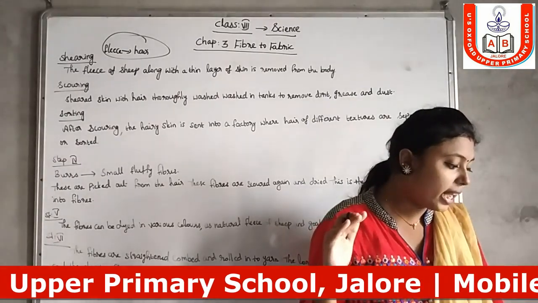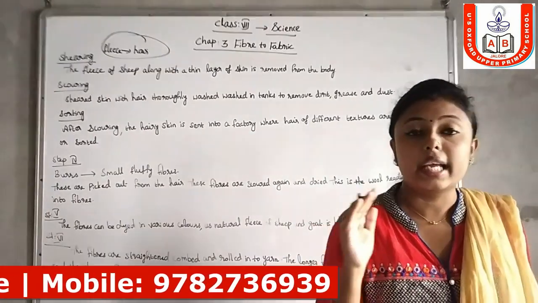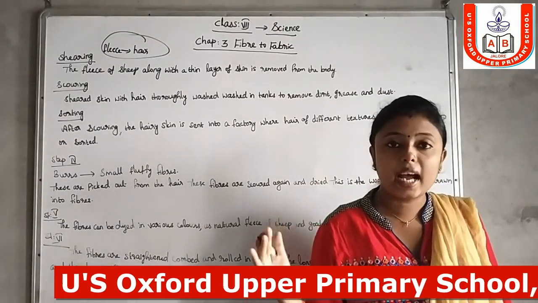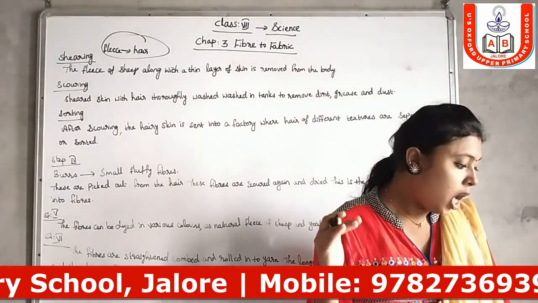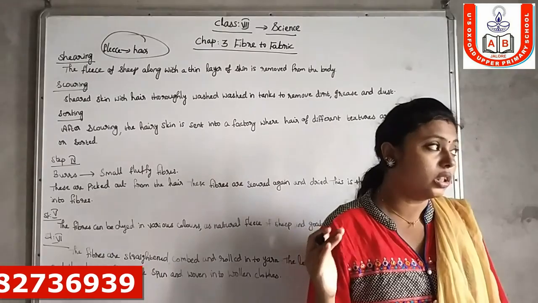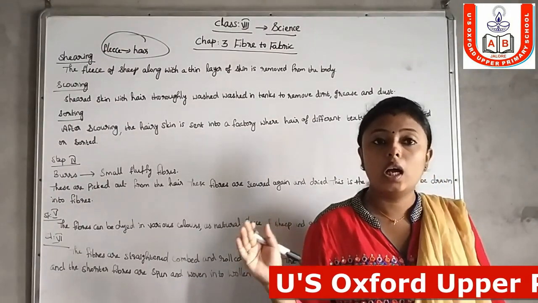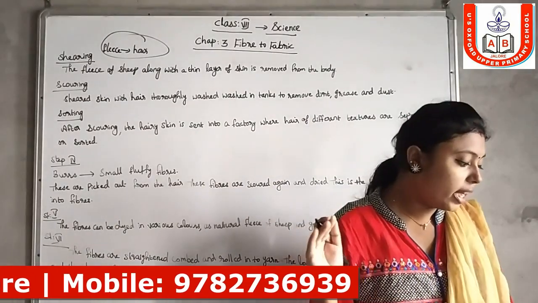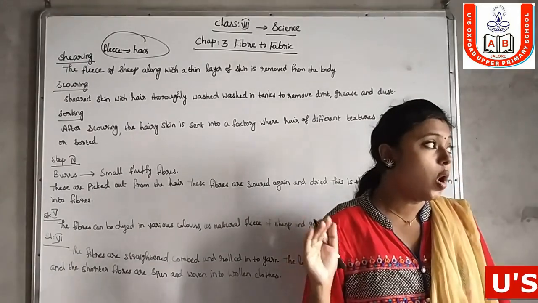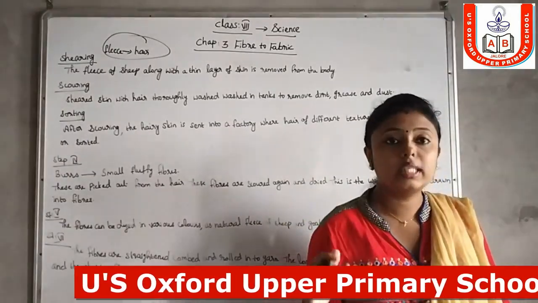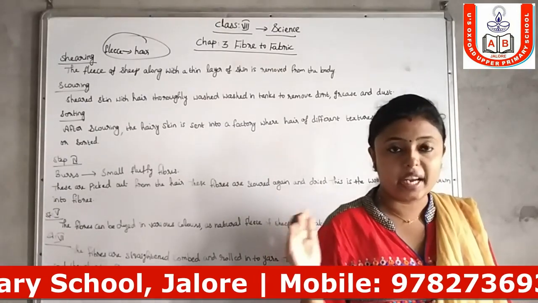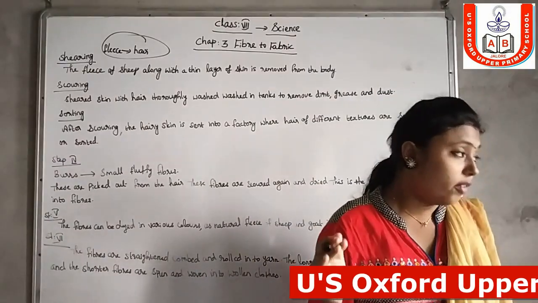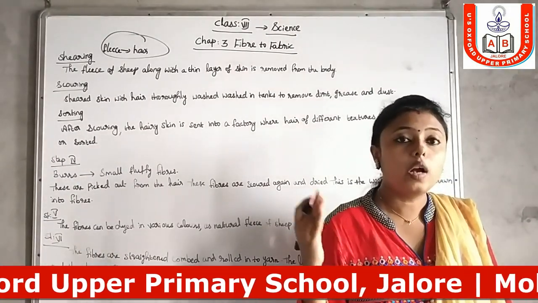But yak wool is common in Tibet and Ladakh. That means wool obtained from the yak is common in Ladakh and Tibet. Mohair is obtained from Angora goats and found in hilly regions such as Jammu and Kashmir. We can also obtain wool from goat hair.